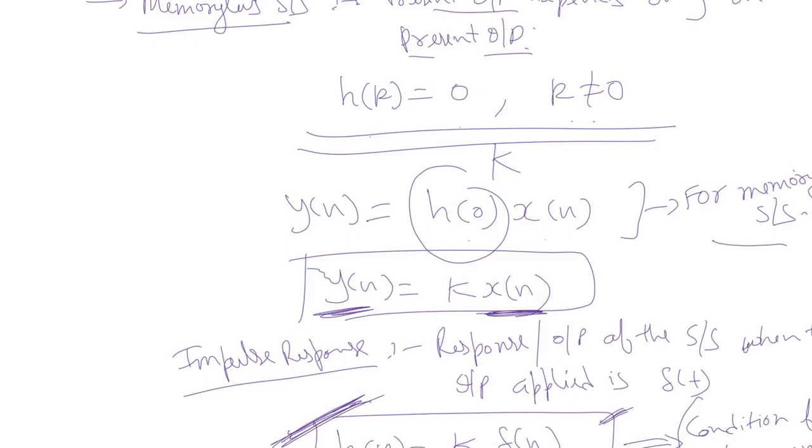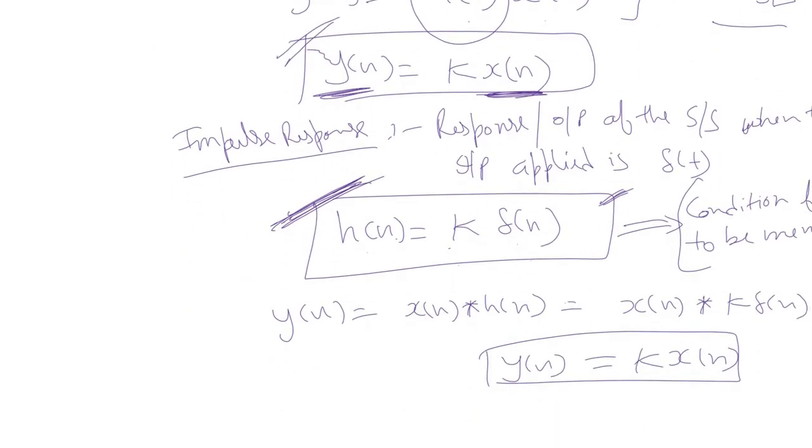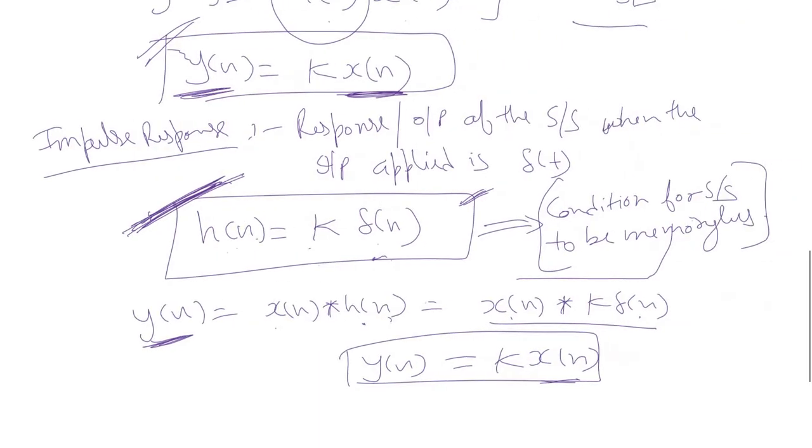Alright, now we need to find out what should be the impulse response for such a system. If we say that impulse response is k times delta[n], then, because y[n], the output, is equal to x[n] convolution h[n], substitute h[n] over here, you get this, and x[n] convolution delta[n] is nothing but x[n]. So we can say that the impulse response for a memoryless system is k times delta[n].